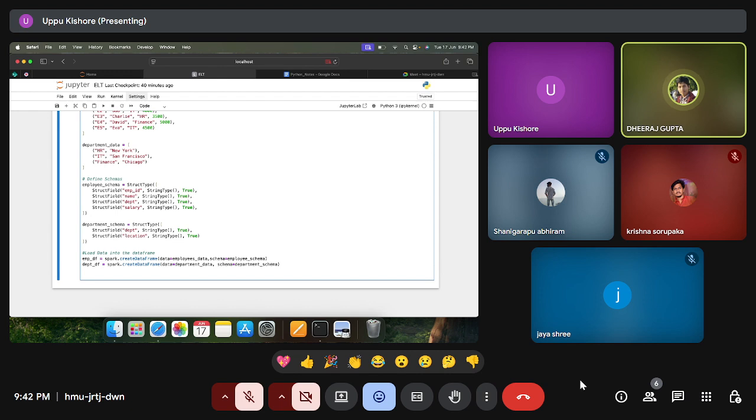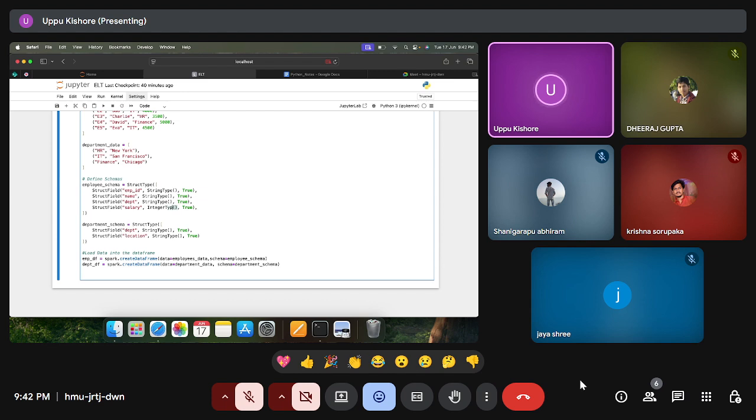Sure, for the salary it will be integer type schema. For salary, it will be of integer type while defining. Yes, correct. Integer type. So this true is for whether it can be null or not null. In SQL also we have that null or not null parameter. So this true is to define null or not null.